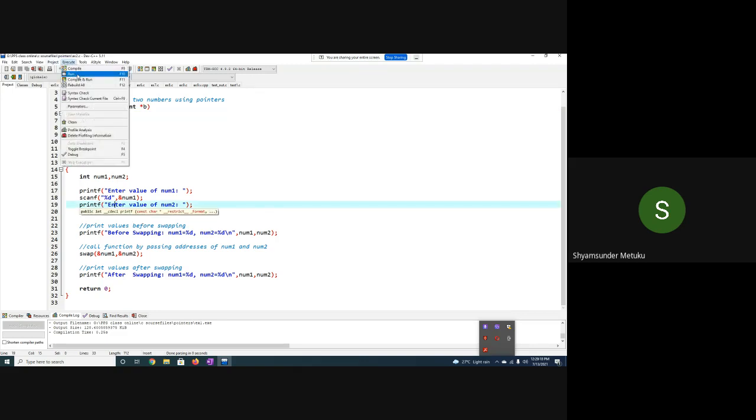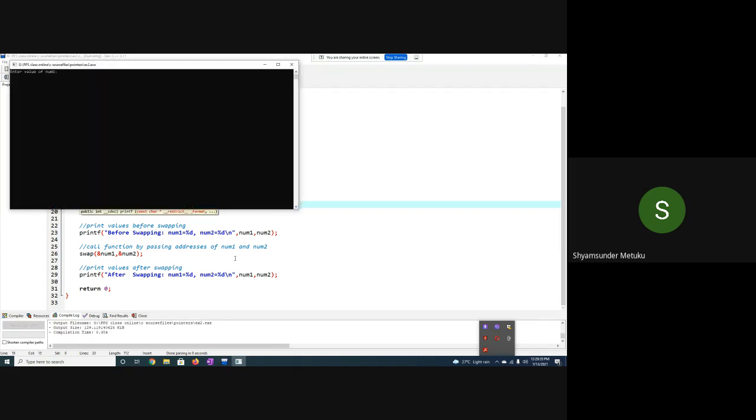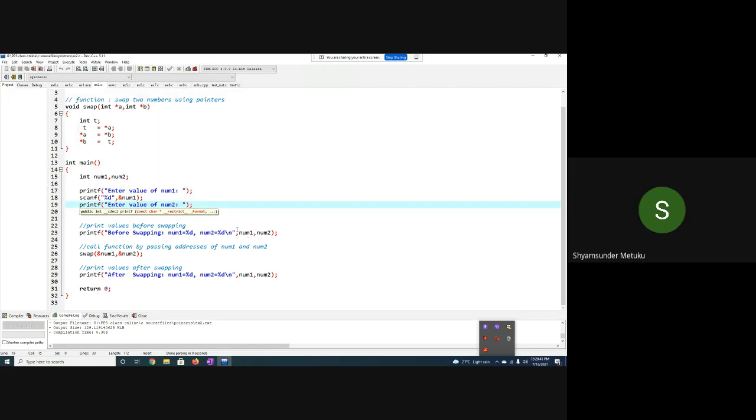Let me run this. First I'll enter 10, then I'll enter 20. Before swapping, the numbers were 10 and 20. After the swapping, number 1 is updated to 20 and number 2 is 10. Is it okay? Is the perfect swapping happening or not? Yes. Is it clear? Yes, sir. Okay, fine.